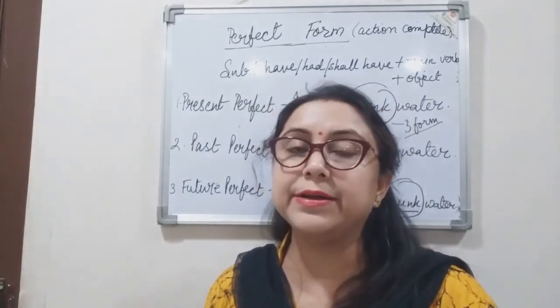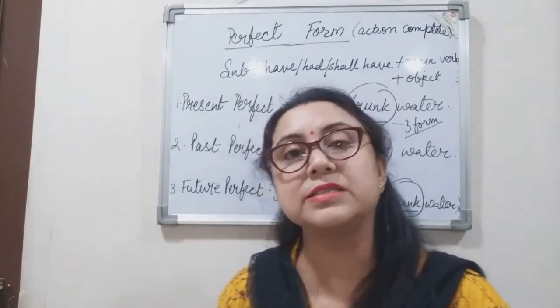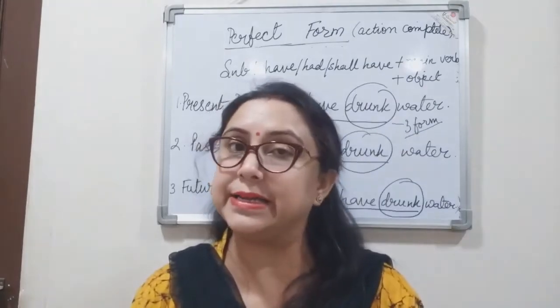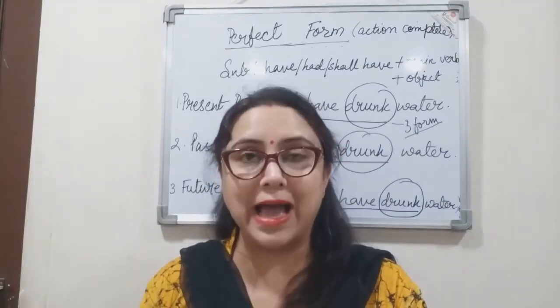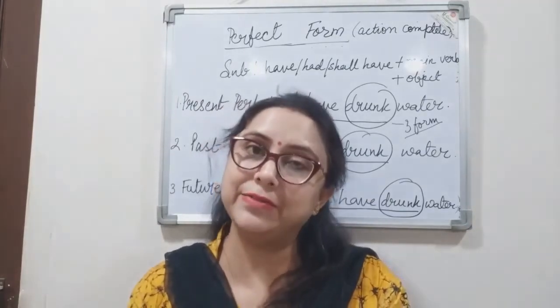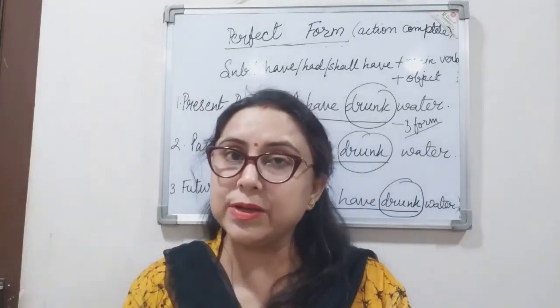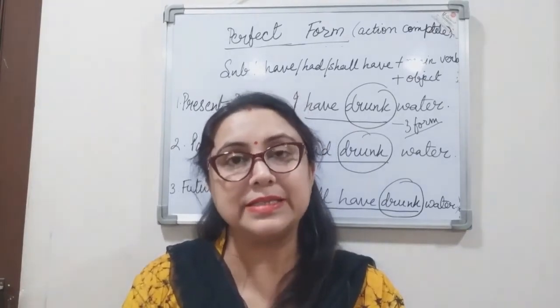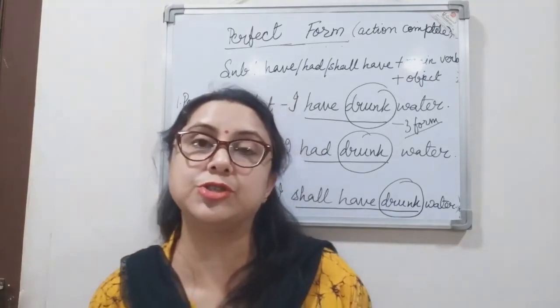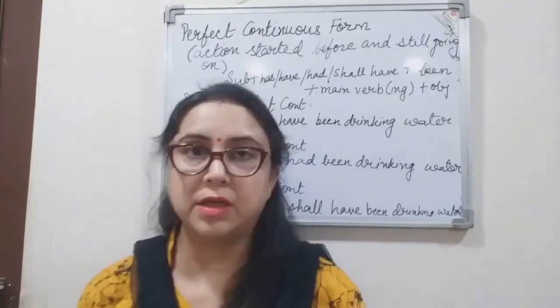So here in this tense form, the two things that you should always keep in mind is that the helping verb have, has, had, or shall have is used. The main verb is used in its third form, right?